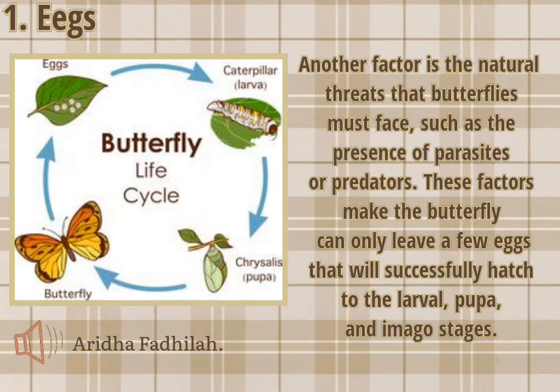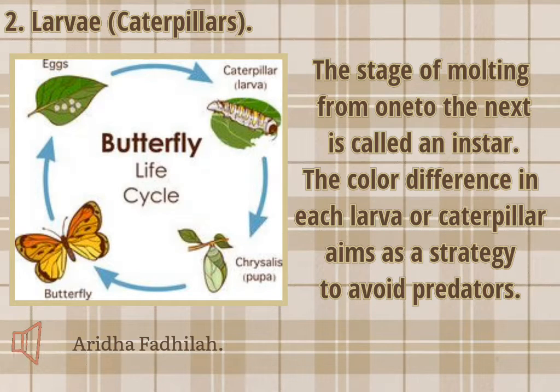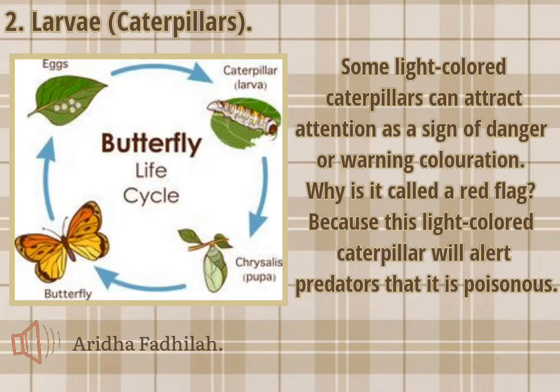imago stage. The next metamorphosis of a butterfly is a larva, or what is often known as a caterpillar. In this phase, the larva or caterpillar experiences an active and intensive feeding phase to support their development. This phase will be marked by a change of skin, or commonly known as molting. The stage of molting from one to the next is called an instar. The color difference in each larva or caterpillar aims as camouflage to avoid predators. Caterpillars can attract attention as a sign of danger or warning coloration.